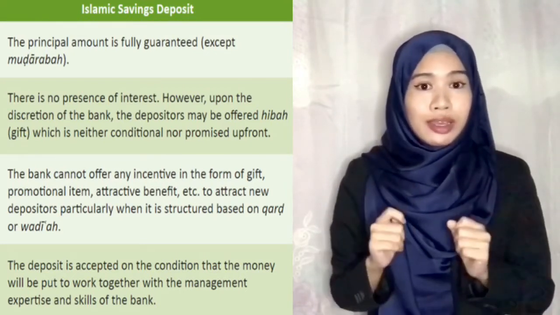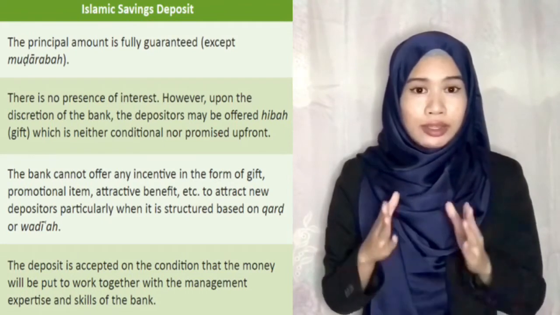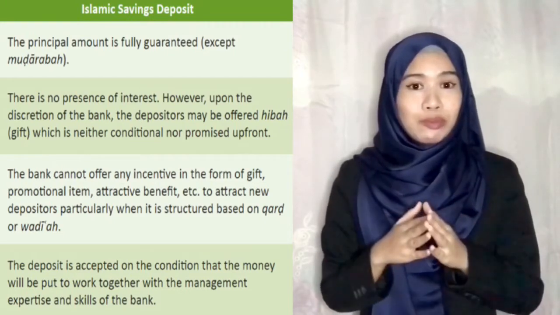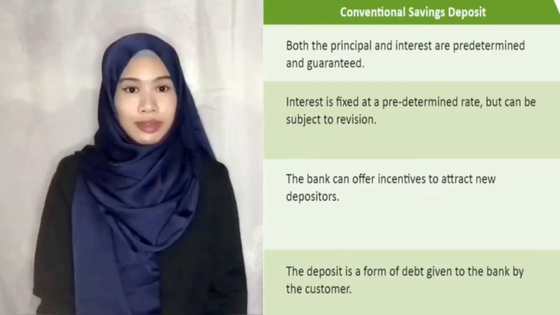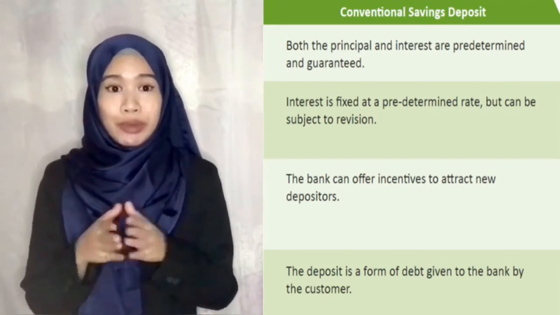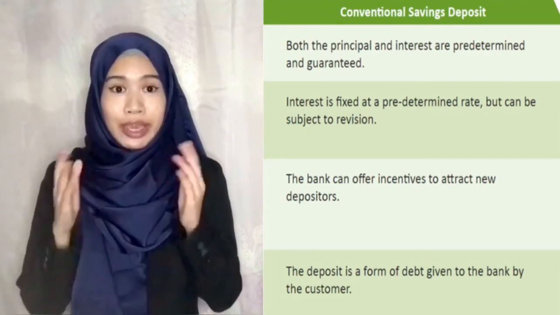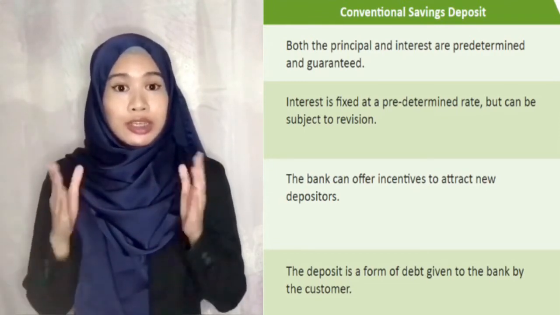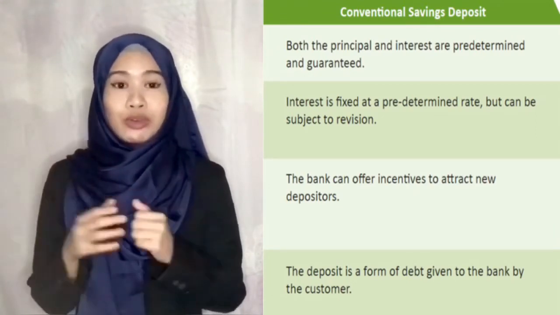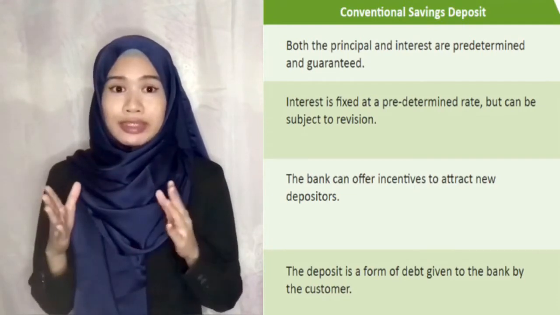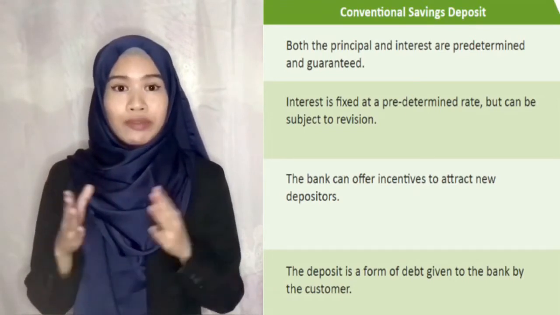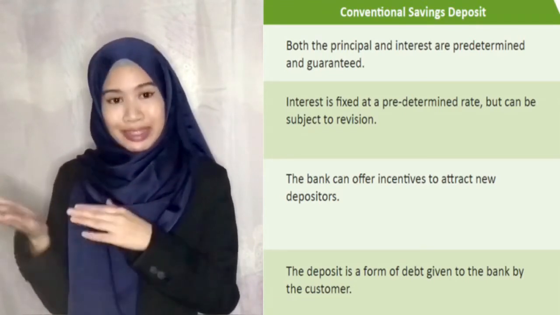The deposit is accepted on the condition that the money will be put to work together with the management, expertise, and skill of the bank. Next, for the conventional saving deposit, both the principal and interest are predetermined and guaranteed. Interest is fixed at a predetermined rate but can be subject to revision. The bank can offer incentives to attract new depositors. The deposit is a form of debt given to the bank by the customer.